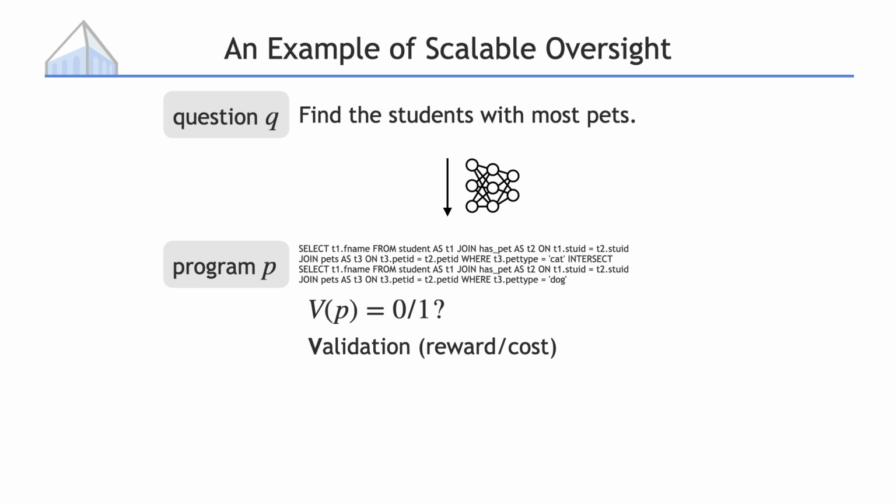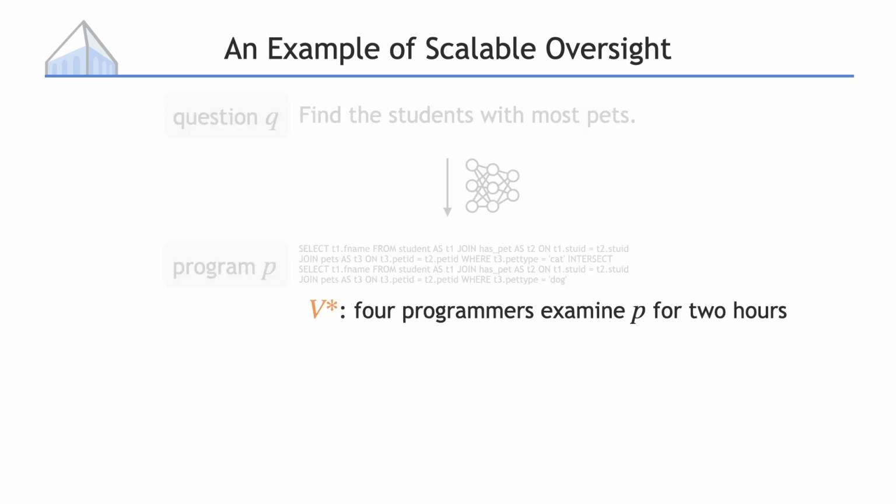But how do we get good validation? The programming task is complicated, so you might need to hire 4 expert programmers to look at the program for 2 hours each and decide if it's correct. That works, but it's definitely not cheap or scalable. It uses a ton of resources. The big question here is, how can we create a cheaper validation method V prime that uses way fewer resources?